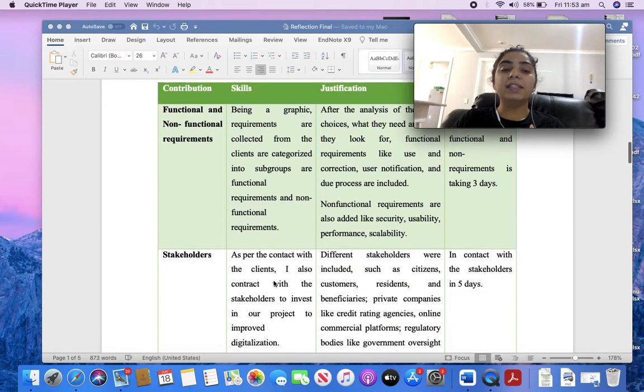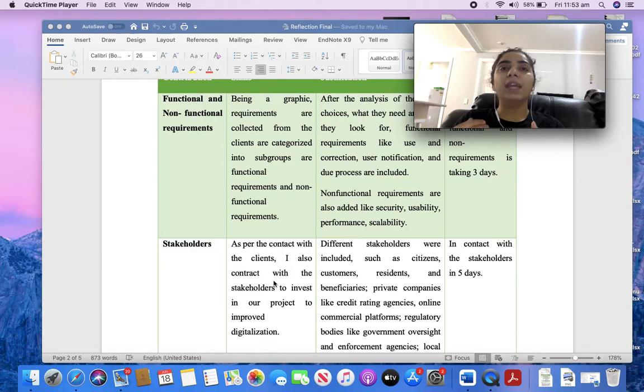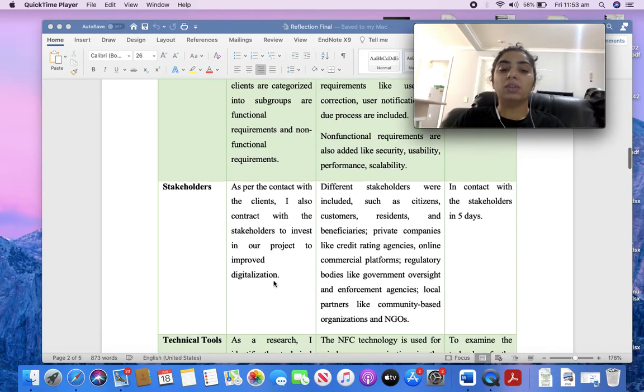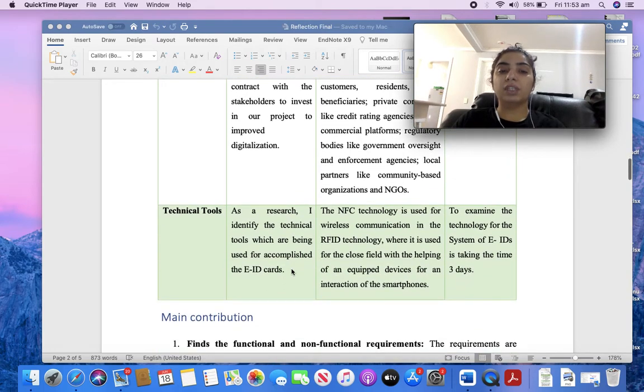The next is stakeholders. A stakeholder could be any person, like government bodies, individual persons, citizens, or private companies. As per the contact with the client, I also contacted the stakeholders to invest in the project to improve digitization.